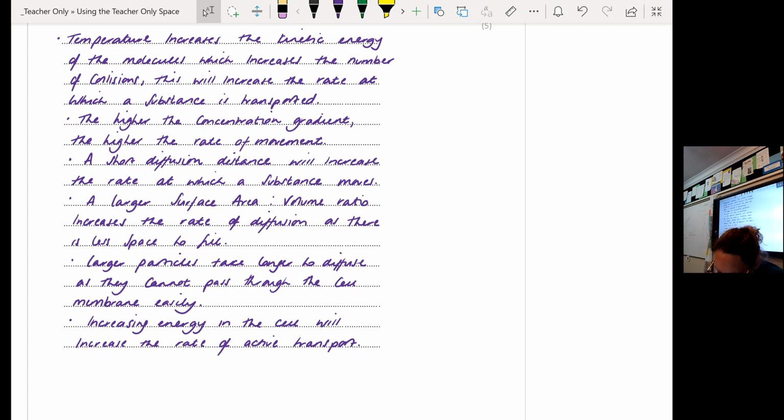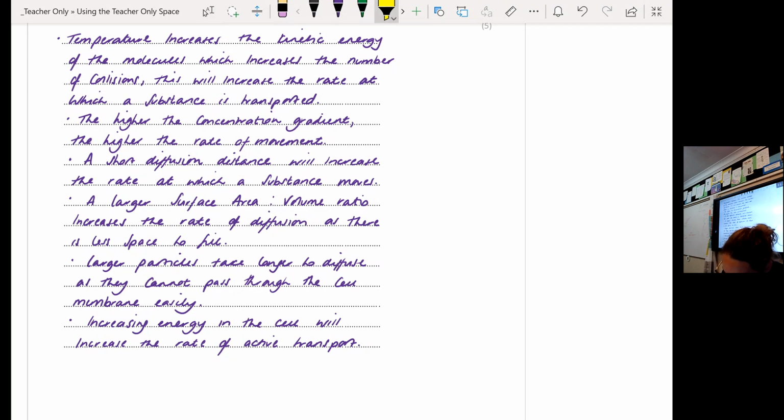The next factor that affects the rate of membrane transport is the concentration gradient: the higher the concentration gradient, the higher the rate of movement. A shorter diffusion distance will also increase the rate at which a substance moves. A large surface area to volume ratio increases the rate of diffusion as there is less space to fill, and larger particles take longer to diffuse as they cannot pass through the cell membrane easily. That's the extra one I've added in. And increasing energy in the cell will increase the rate of active transport.